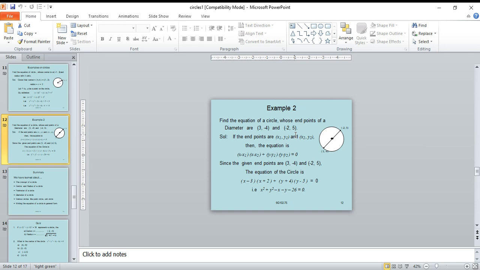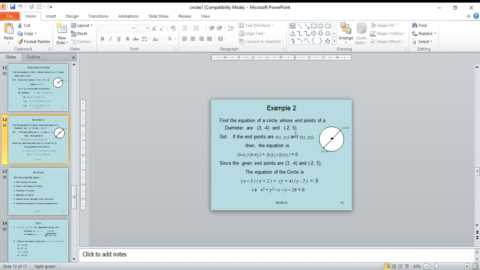The equation of the circle whose endpoints are x1, y1 and x2, y2 is (x minus x1)(x minus x2) plus (y minus y1)(y minus y2) equal to 0. Since the given endpoints are 3, minus 4 and minus 2, 5, the equation of the circle is (x minus 3)(x minus of minus 2), that is (x plus 2), plus (y minus of minus 4), that is (y plus 4), into (y minus 5) equal to 0.